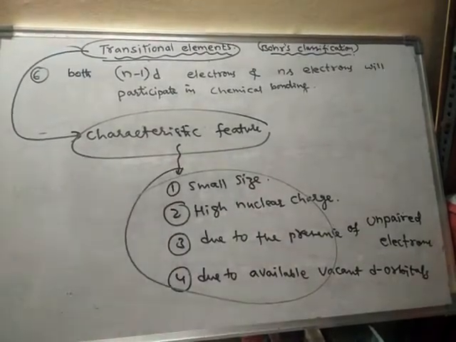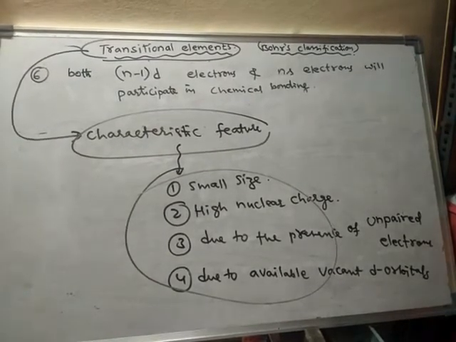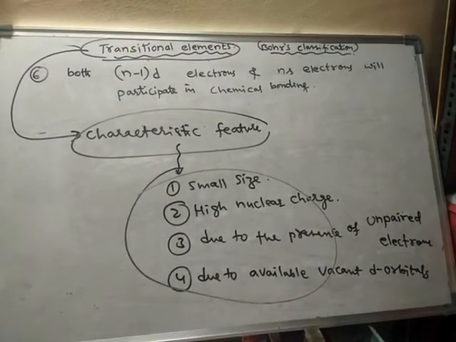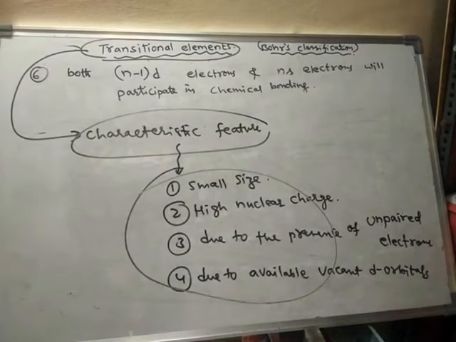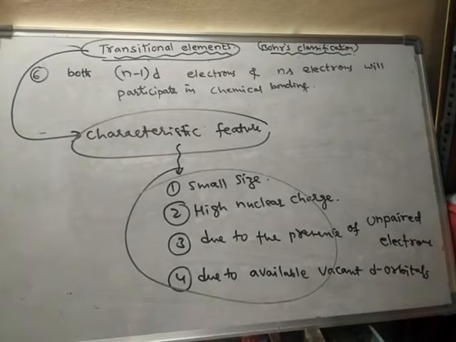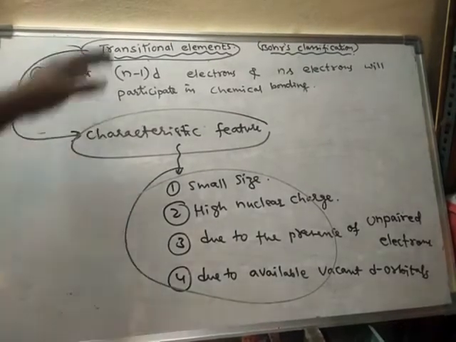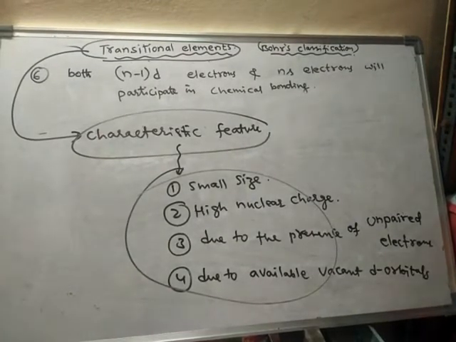Characteristic properties means specific properties, by which we can easily identify that those elements are transition elements. What is the meaning of characteristic features? By looking at those properties we can estimate that those elements belong to transitional elements. Such properties are said to be characteristic properties or characteristic features.